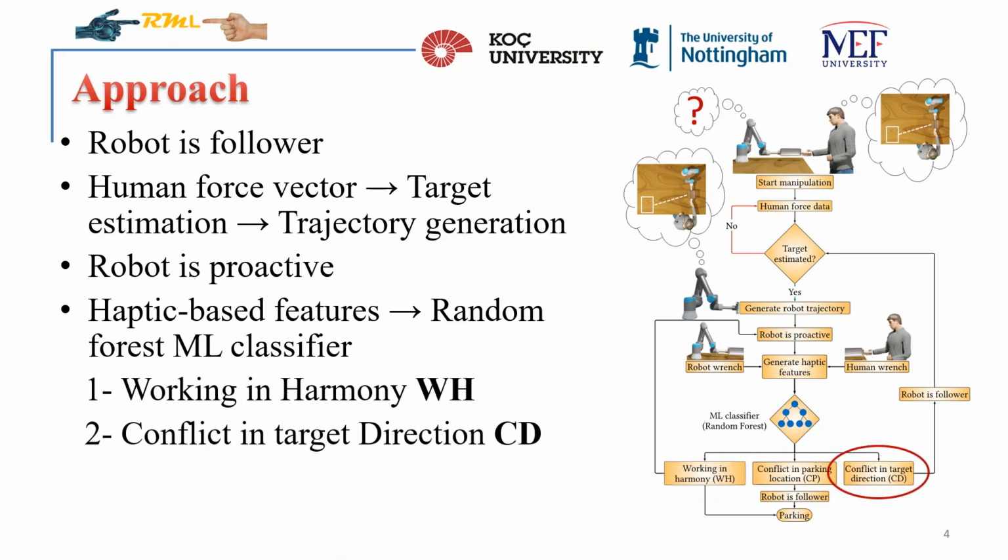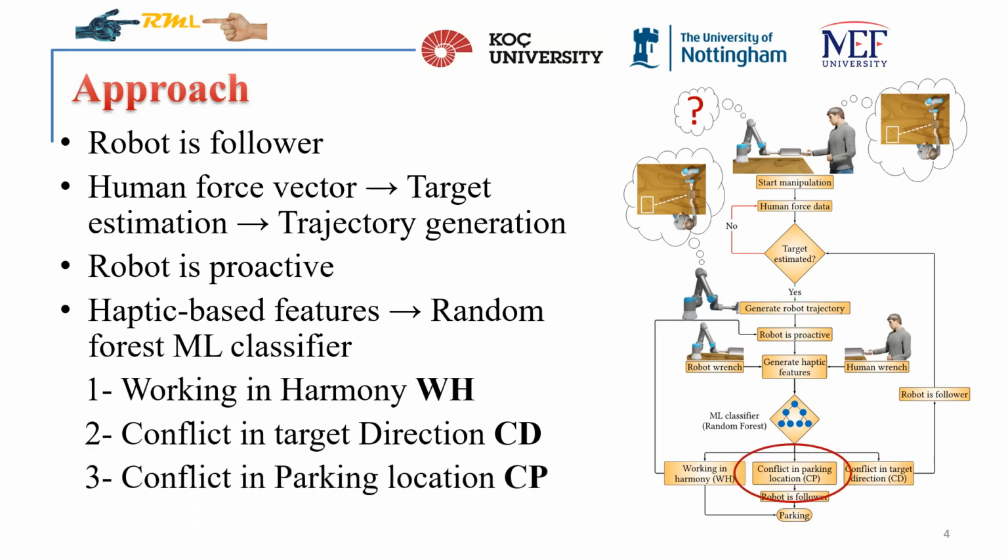Conflict in target direction, where the partners face a conflict in movement direction as each aims at a different target location, and conflict in parking location, where the partners face a conflict in parking location since one of them aims to stop the motion of the object before or after the estimated target location. The random forest classifier detects these behaviors and notifies the interaction controller of the robot to generate a suitable response.